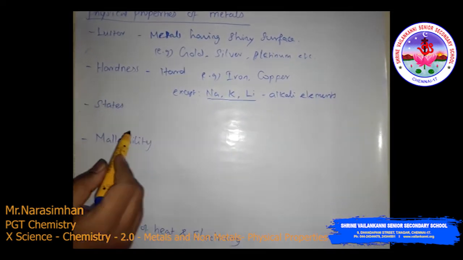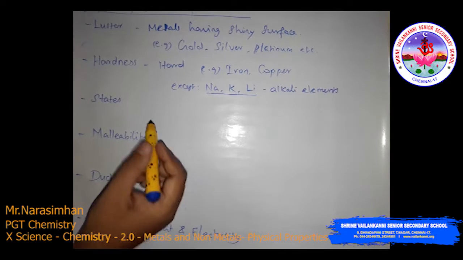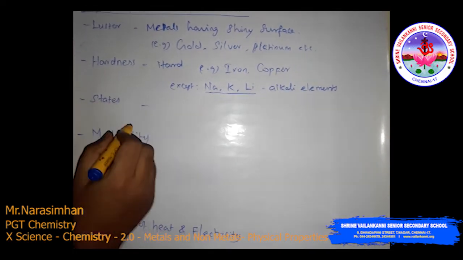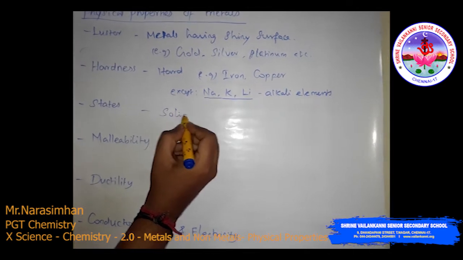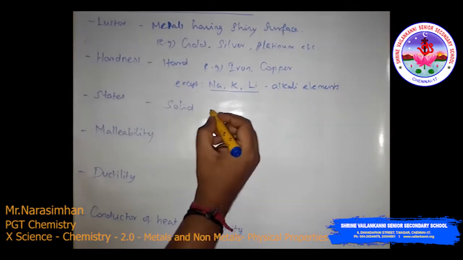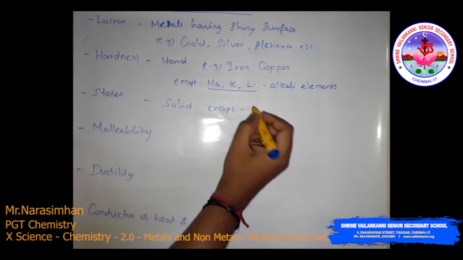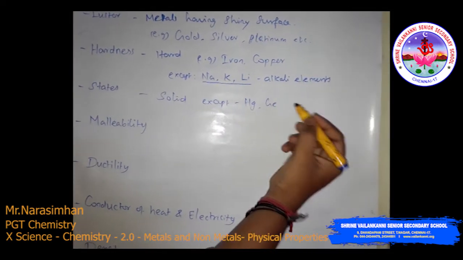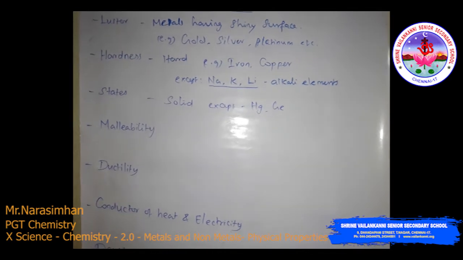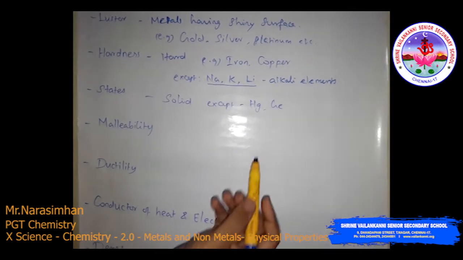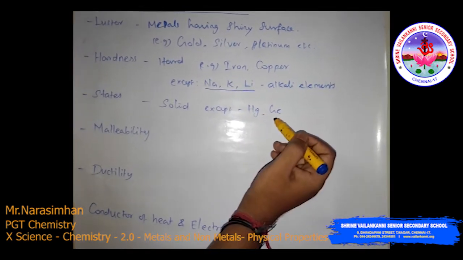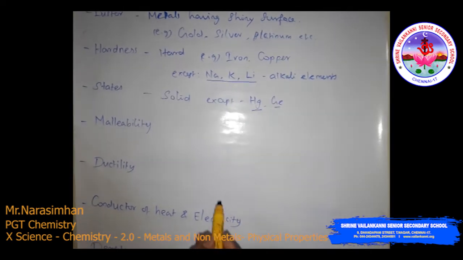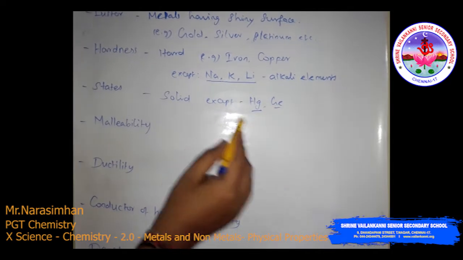So this is hardness. Then states. States means solid, liquid, gas. Most of the metals are solid in nature, except mercury. And one more is germanium, which also can be in a liquid state, as its melting point is very low. Sometimes it occurs in liquid state. Usually at room temperature, mercury is the only metal in the liquid state.